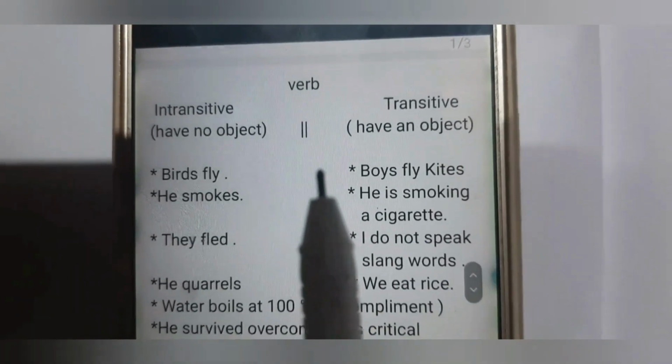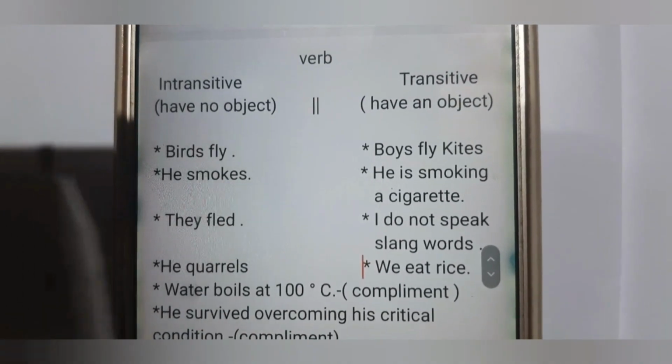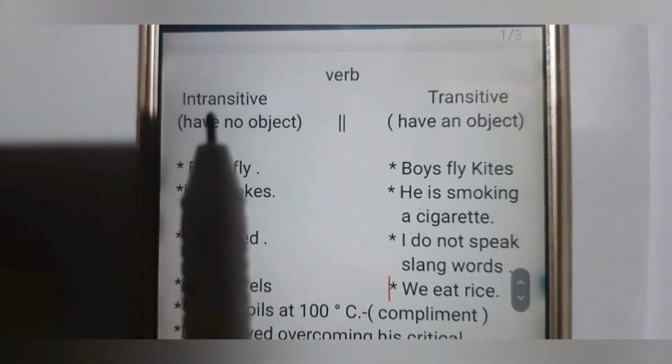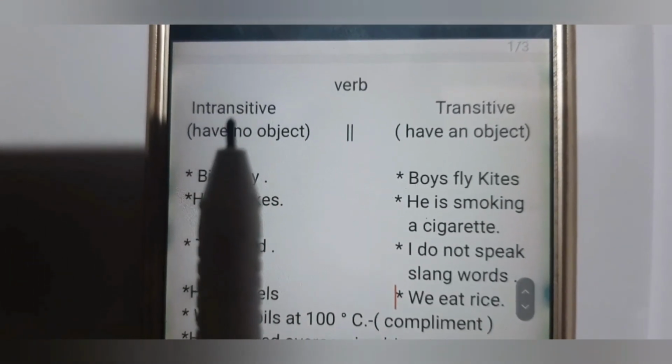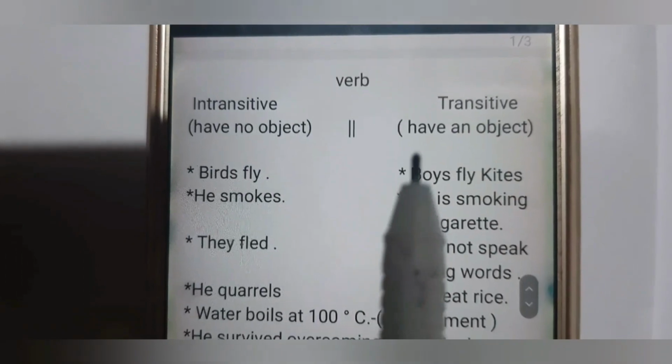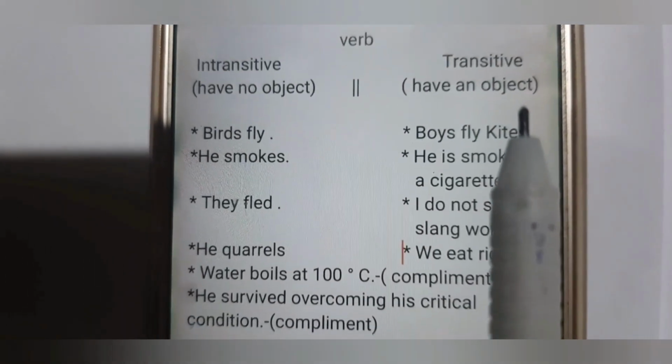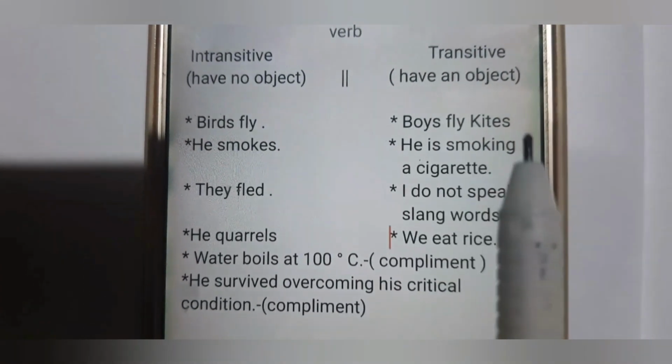Today, we are discussing the introduction of the structure of verbs: transitive and intransitive. Transitive verbs have an object, that is, boys fly kites.